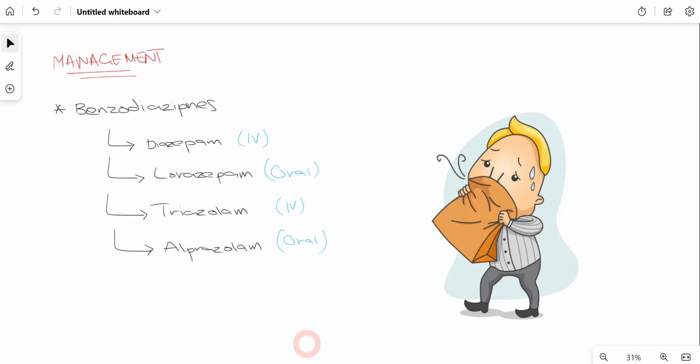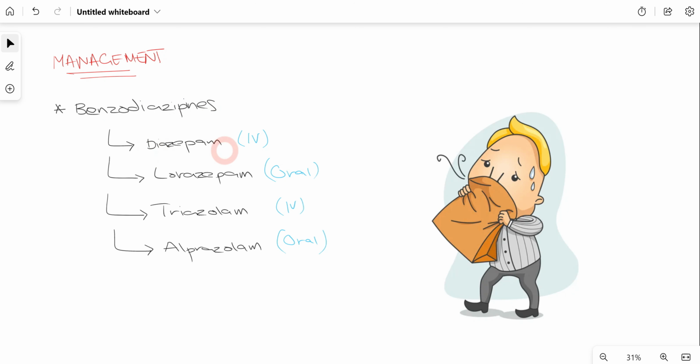Now, how will we manage a patient who is suffering from hyperventilation? As you can see in this picture, the patient has been provided with a paper bag, and that CO2 which is released inside the body again helps to normalize the breathing. Other than that, the most common medications used to handle the patient who is suffering from hyperventilation are benzodiazepines, because these basically help to reduce the stress and anxiety of the patient.